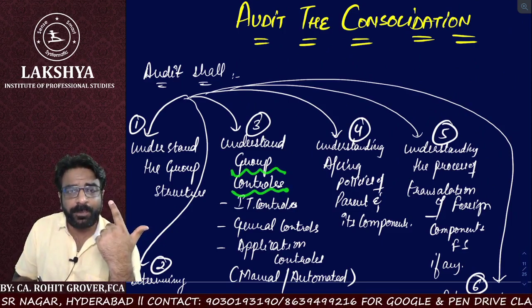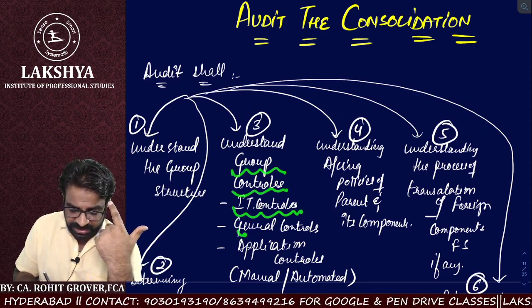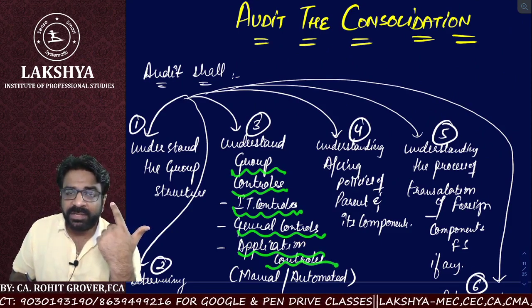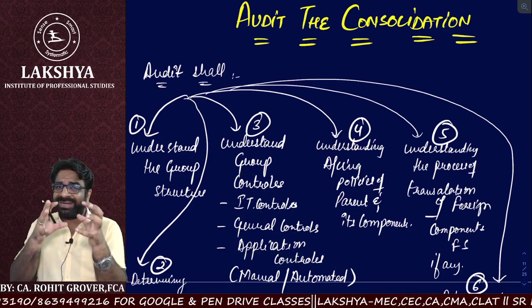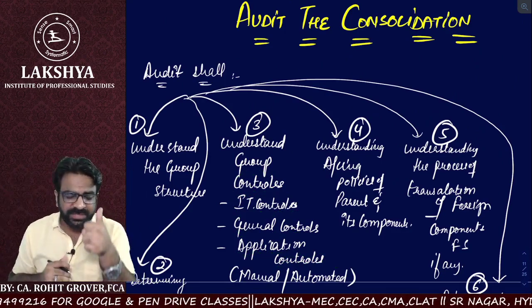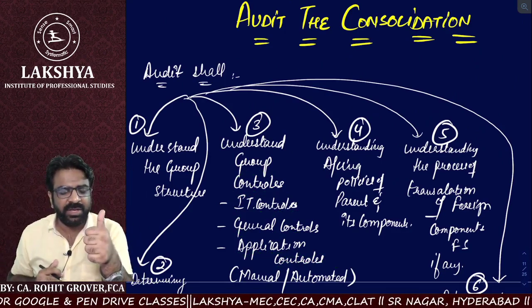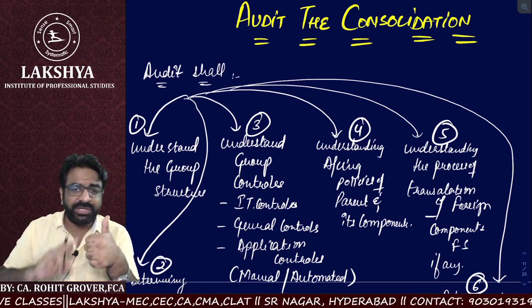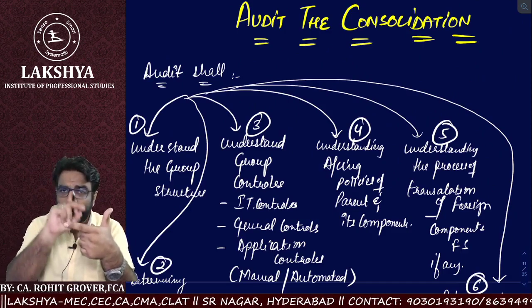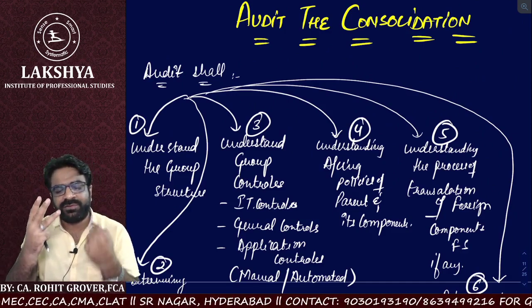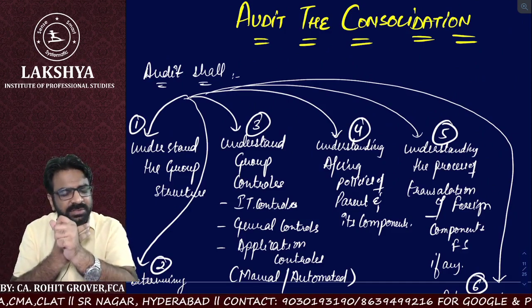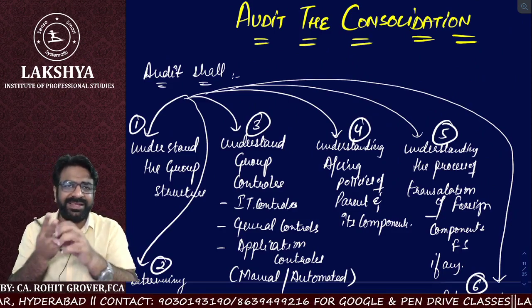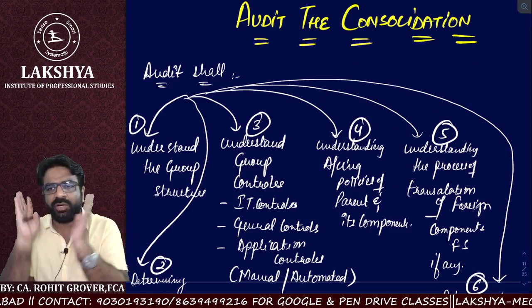Sir, what do you mean by group controls? IT controls, general controls, and application controls. Are you getting the point or not? Now it's no more about an individual, it's about a group now. So the auditor shall have a good understanding of the group structure and of the group controls. Group controls are of three types: IT controls, general controls, and application controls. Either they are manual controls or they are automatic controls.